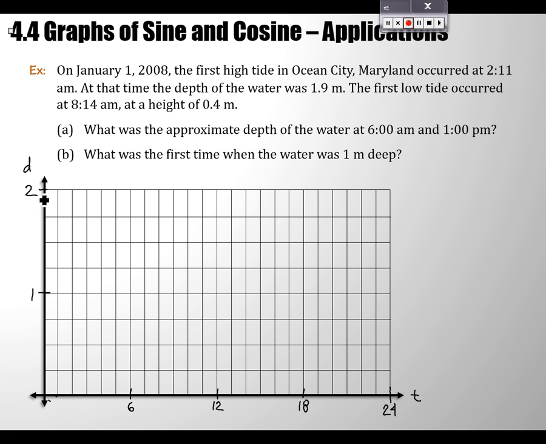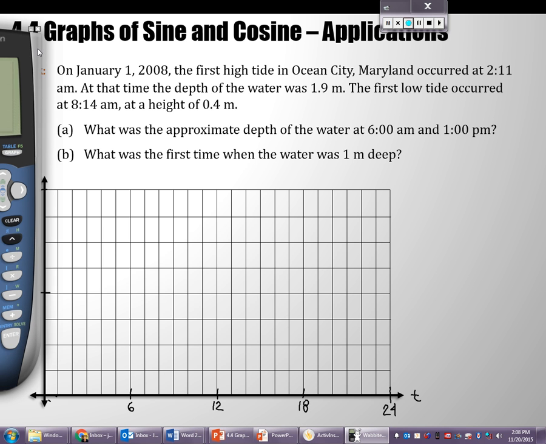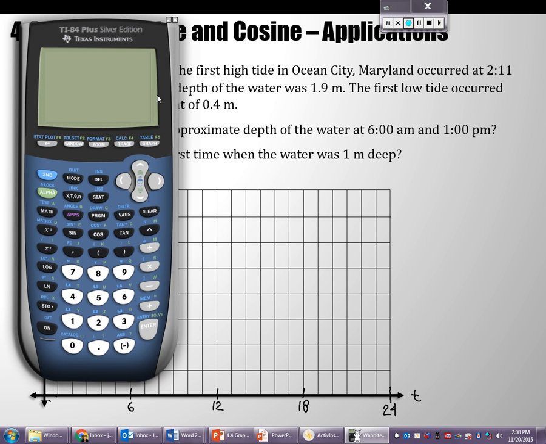So it says the first high tide occurs at 2:11 a.m. and that tide is measured to have a depth of 1.9 meters. Okay. So the first thing I might do on my calculator is, all right, well, 2:11. I'm not plotting the point 2.11, comma 1.9, right? It's not 2.11 hours. It's 2 plus 11/60ths of an hour, isn't it? Isn't that what that really means?